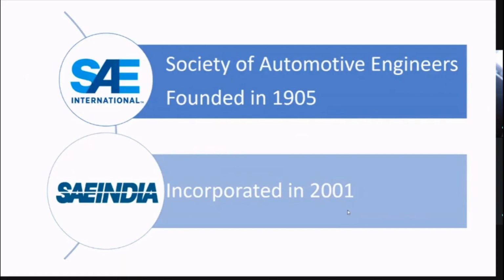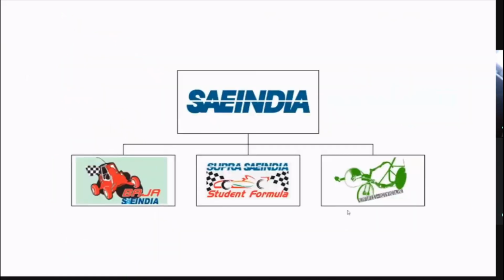Now, specifically coming to SAE India, it organizes three major events, namely SAE Baha, SAE Supra, and SAE Efficycle, where Baha is an ATV, that is all terrain vehicle competition. Supra is a Formula style race car competition. Efficycle is an energy efficient three-wheeled vehicle competition. But in order to take part in these events, the college should be a member of the SAE India Club.